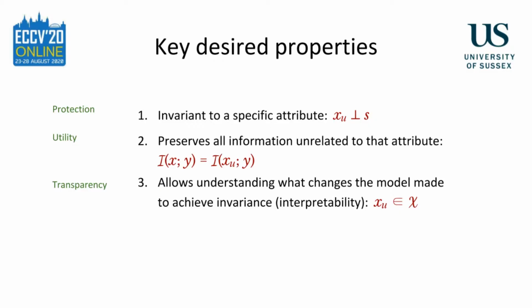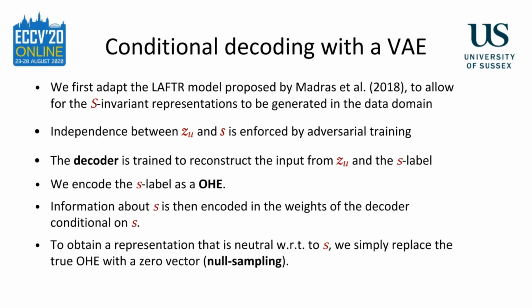Given this representative set, we want to learn a representation that has 3 key properties. 1, it should be invariant to a specific attribute of our choosing. 2, it should maximally preserve all information unrelated to the chosen attribute. And 3, we should be able to understand what changes the model made in order to achieve invariance. One way of accomplishing this is to place the representation in the data domain. In order to learn an invariant representation, we first adapt the LAFTR model proposed by Madras et al. We modify it so that the S invariant representations are generated in the data domain. We refer to the resulting model as CVAE.